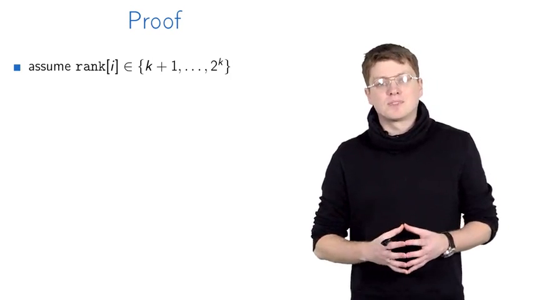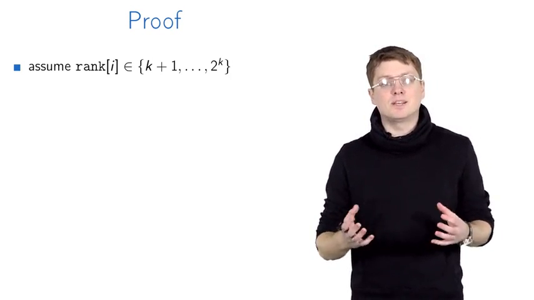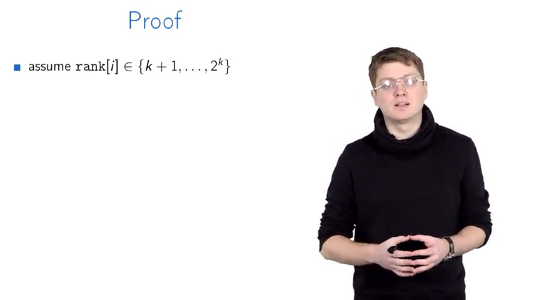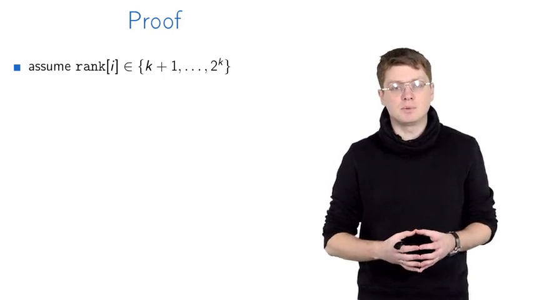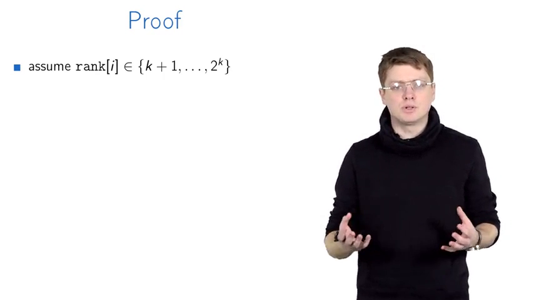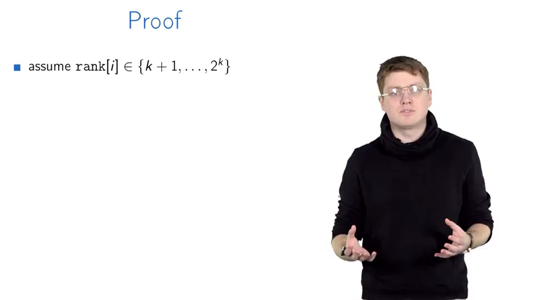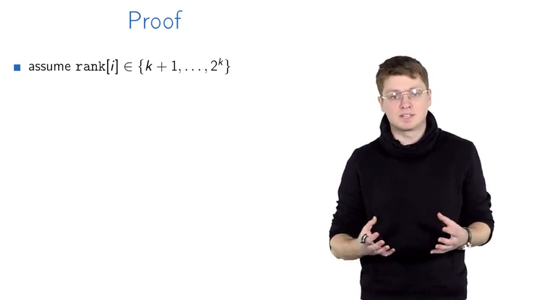To estimate the required term, consider a particular node i and assume for concreteness that its rank lies in an interval from k plus 1 to 2 to the k. Recall that this was the form of an interval for which the log star function is fixed. Okay?